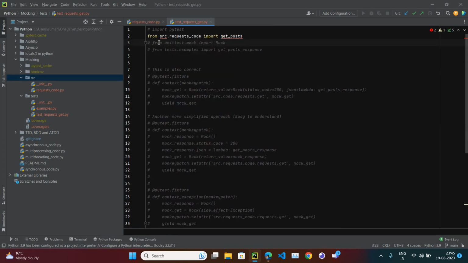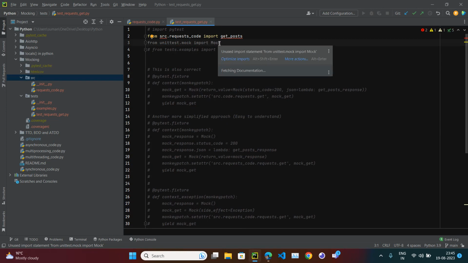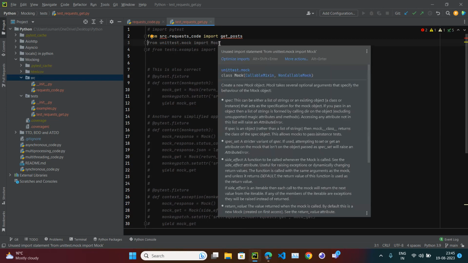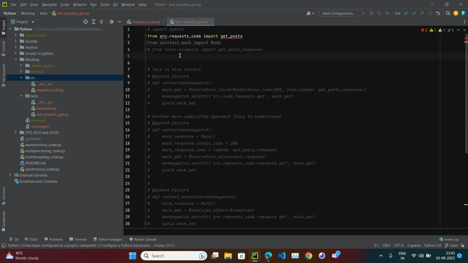So let me uncomment this because we have to mock that. And why do I use from unittest.mock import, even though the test is written in PyTest, but the mock functionality I am calling from unittest? You can use the mock library as well, from mock import mock, it's the same. But then you have to install the mock library, because mock is a third party library. I don't want to unnecessarily depend on third party packages.